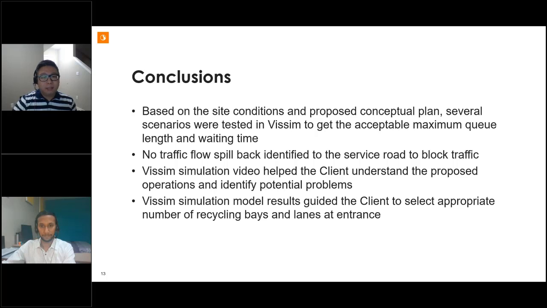Lastly, we want to say this is different from a traditional PTV transportation project to simulate, for example, the performance of a traffic network or LRT operation. But for this multidisciplinary project, Stantec's water resource team and the transportation team coordinated and communicated well to get this analysis done. And also Stantec's transportation team members in Canada and India worked together to complete the whole microsimulation analysis. So it was a great teamwork experience to complete this analysis with the satisfaction of our client.